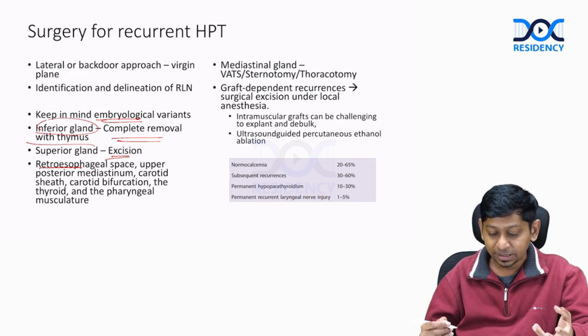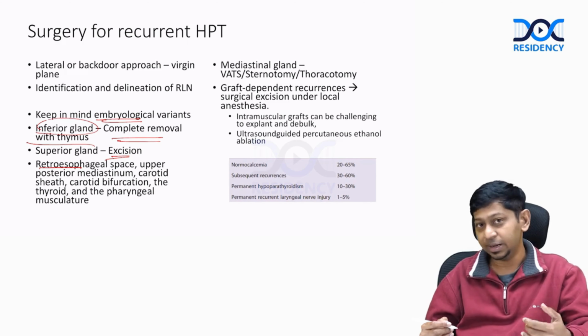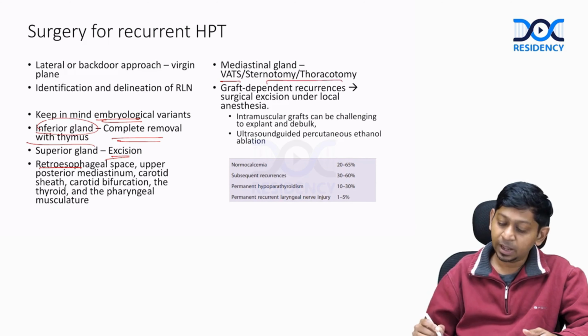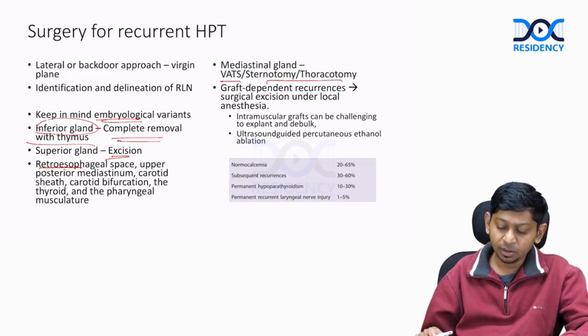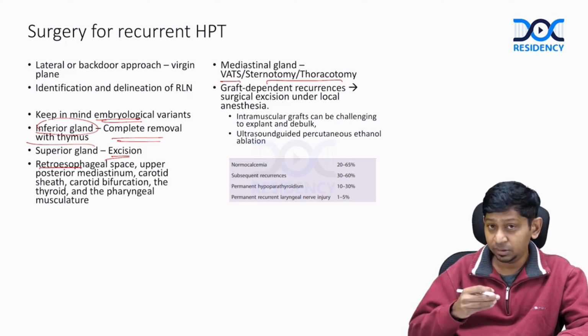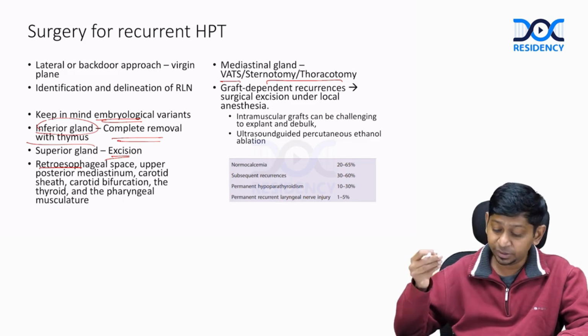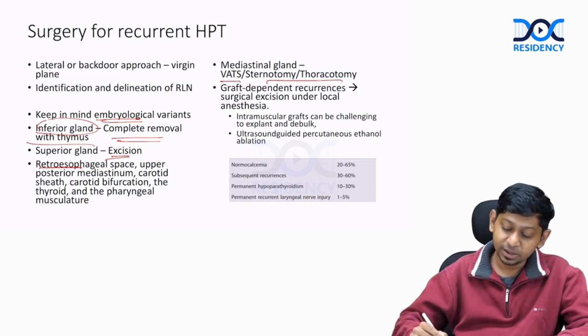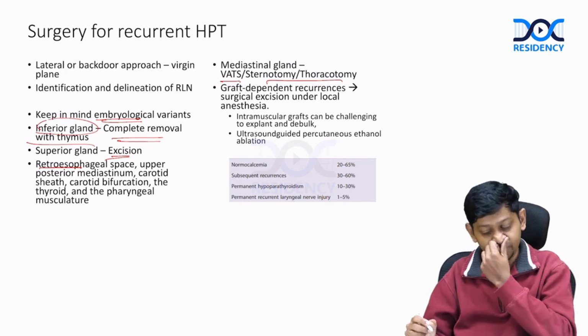If you have a mediastinal ectopic parathyroid gland, then again that excision will require a video assisted thoracoscopic surgery or a sternotomy or a thoracotomy. And sometimes you can have a recurrent hyperparathyroidism because of recurrence or hyperplasia of the graft, and usually these graft related recurrences can be explored under local anesthesia and can be removed.